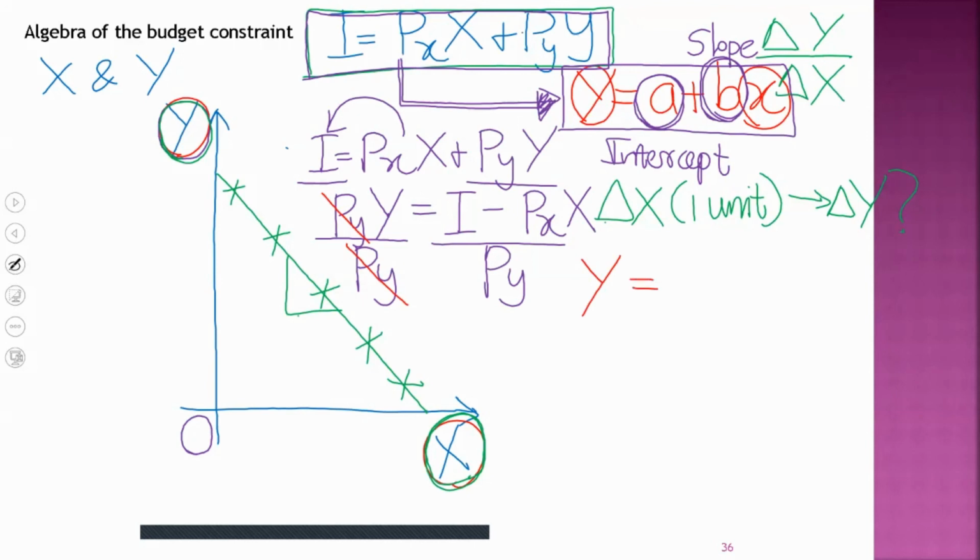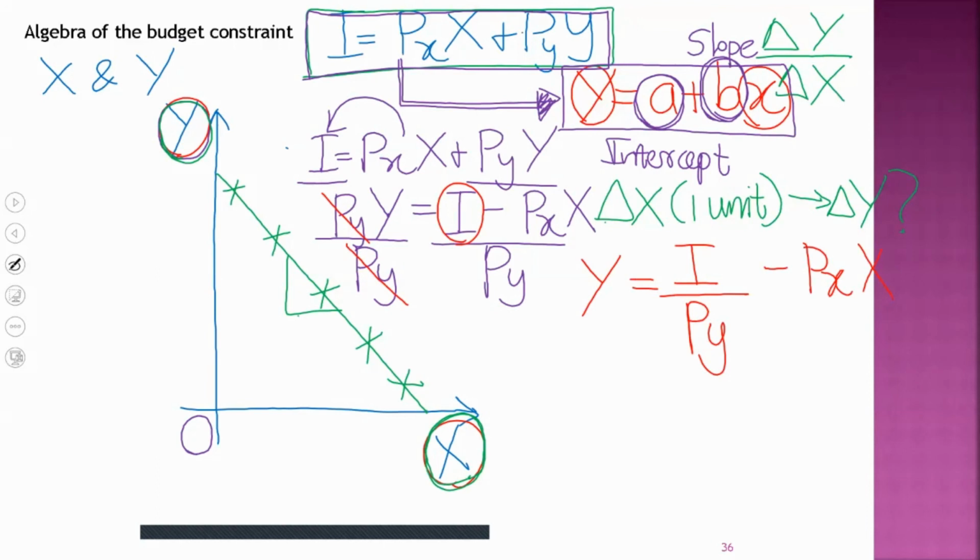On the right hand side, we have two terms in the numerator. The first term is I, divided by py. And the next term in the numerator is minus px into x.